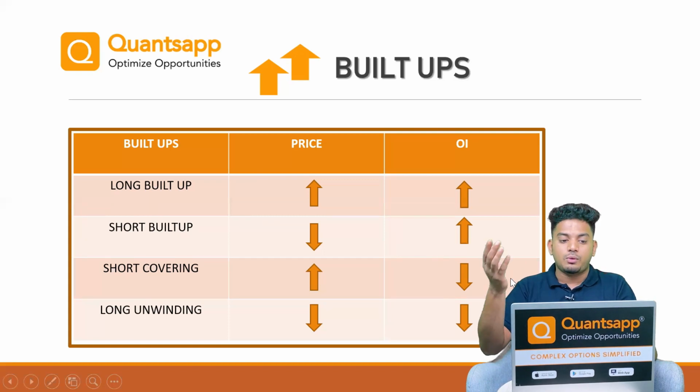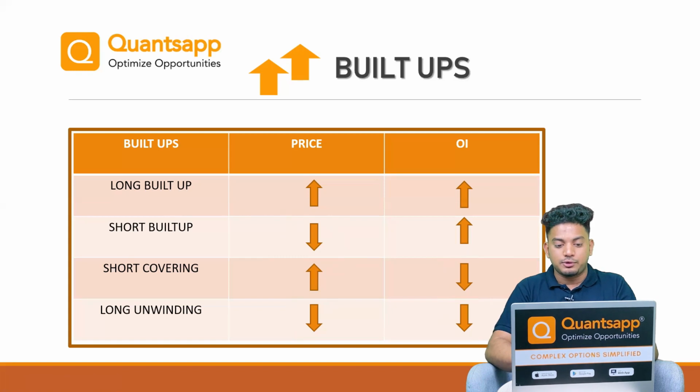The participants who have short sold a particular futures contract are now unwinding their positions. They are booking their profits. That is what is leading to the upside in the price.